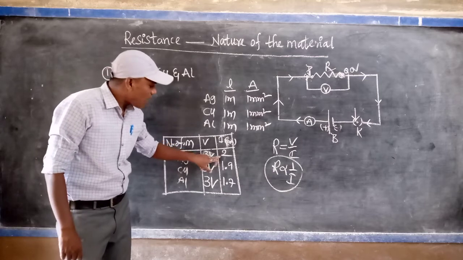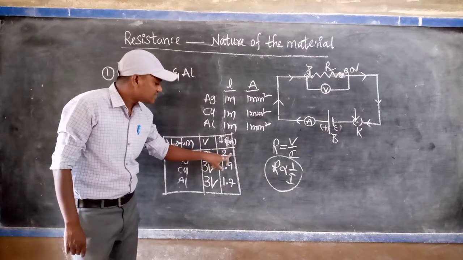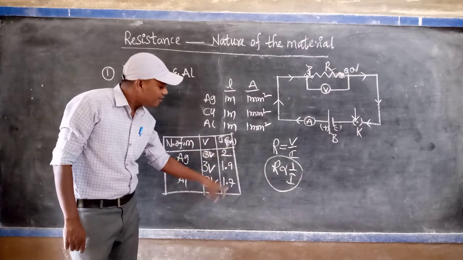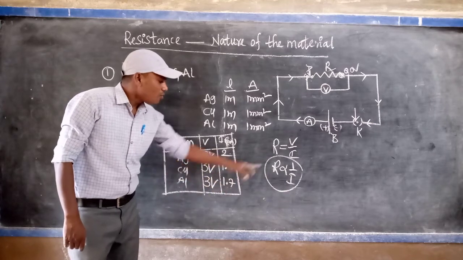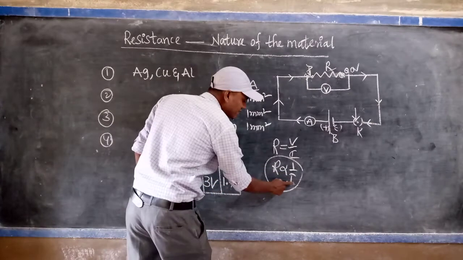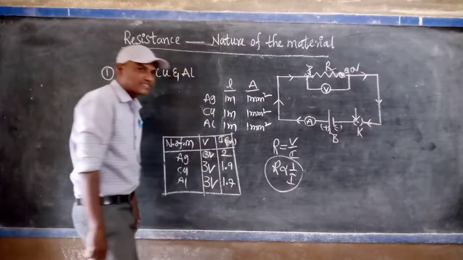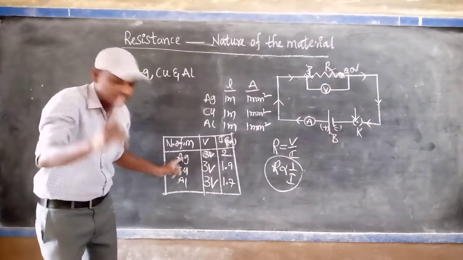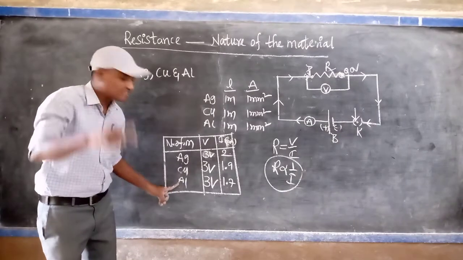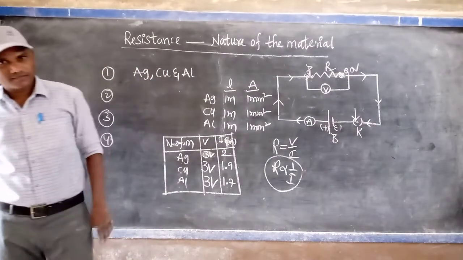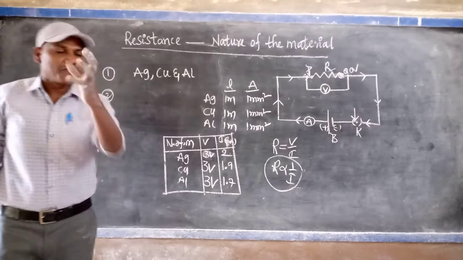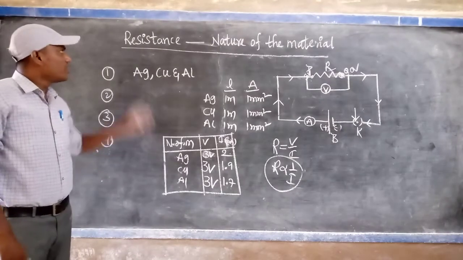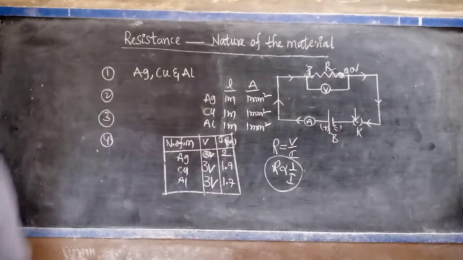So the flow of current is higher in the silver, lower in the aluminum among these three. That's why we can say the flow of current is more, resistance is less. That's why among these three, silver has the lower resistance, aluminum has the higher resistance, and copper is moderate. Among these three only. That's why we can say resistance is dependent on which one?